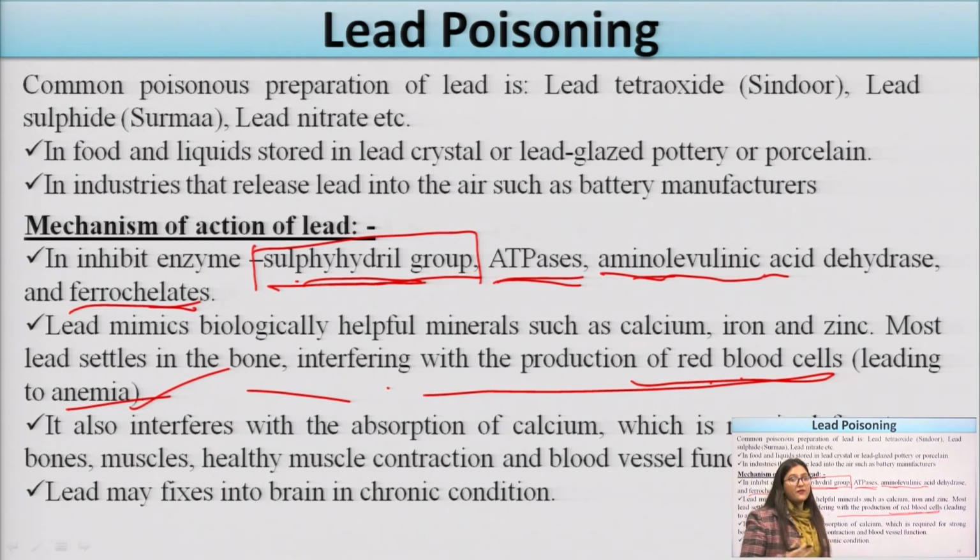These lead compounds also interfere with the absorption of calcium. Means the calcium will not get properly absorbed in the body, and it is required for strong bones. As we all know, calcium is required for strong bones, healthy muscle contraction, and blood vessel functioning. So lead will interfere with these ions and decrease their absorption in the body. Lead may also get fixed in the brain in chronic conditions, which may produce chronic conditions.